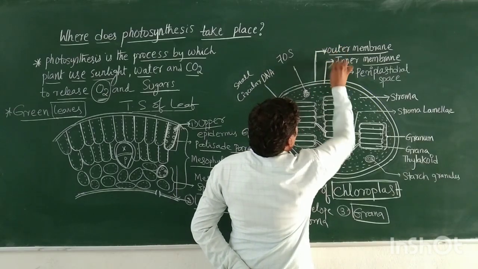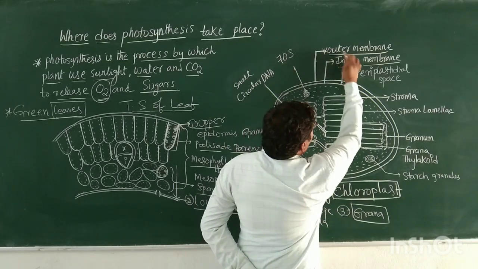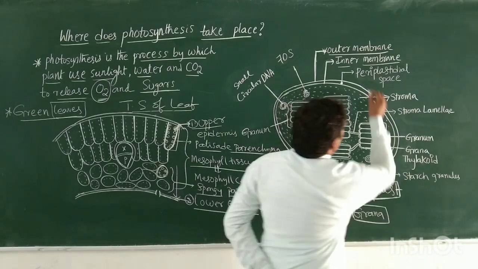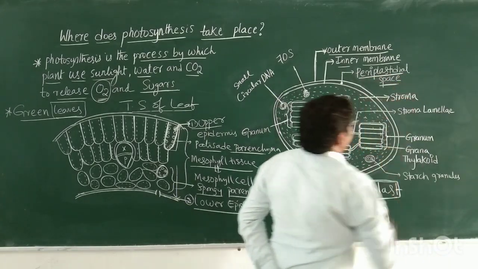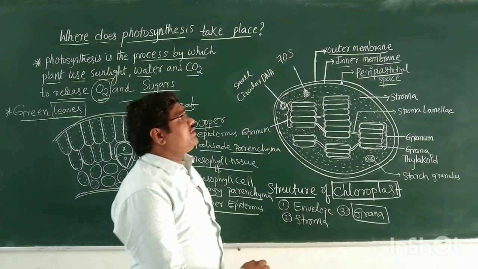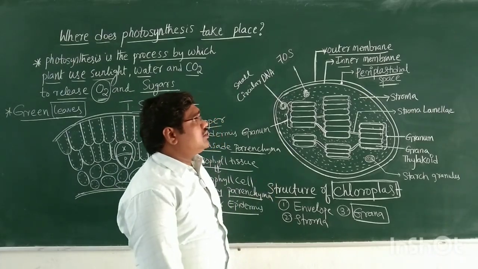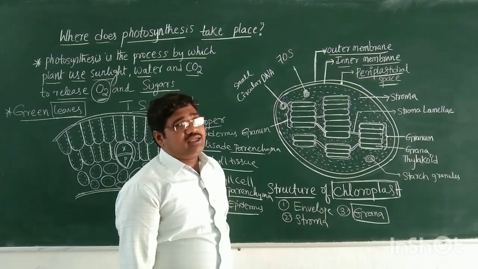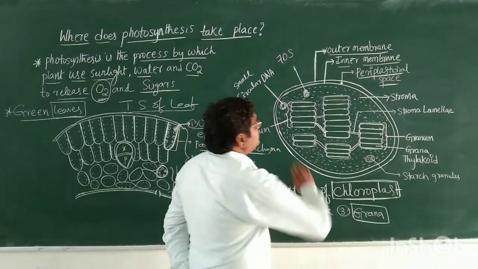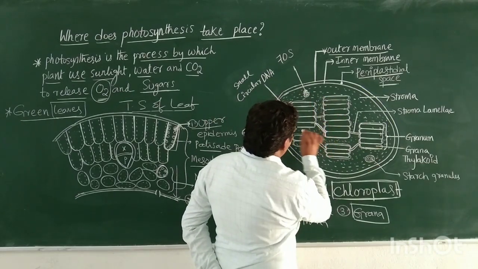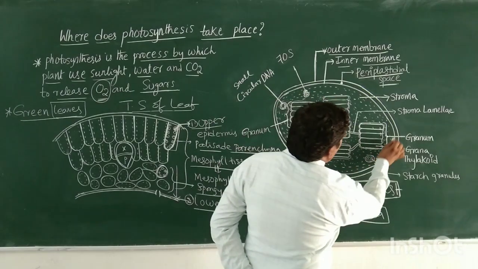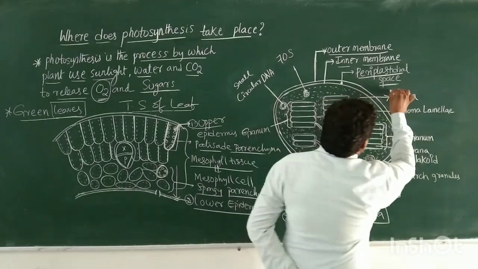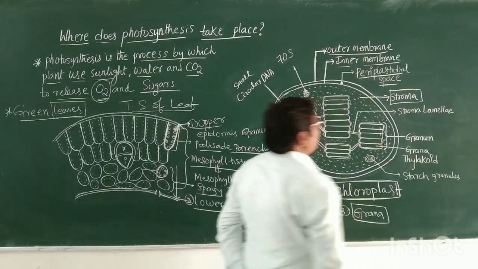Between the outer and inner membrane, some space is there. This space is called the periplastidial space. Next, a fluid-like substance is present inside the chloroplast, called the stroma.